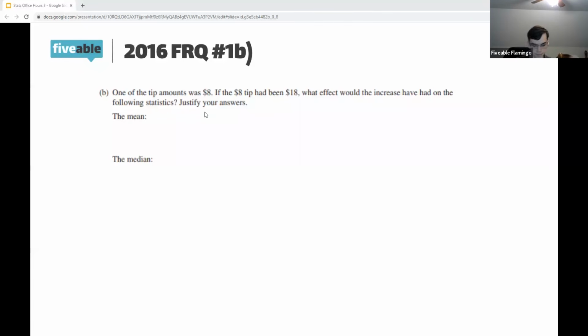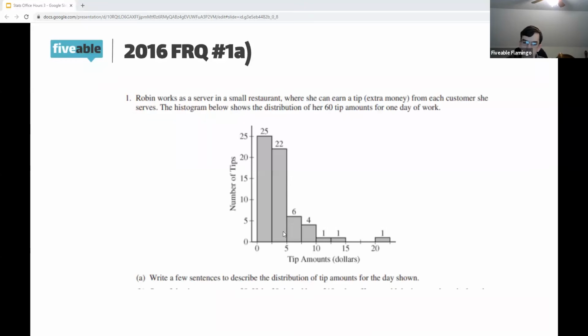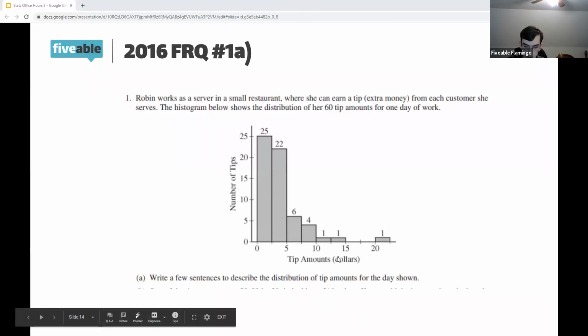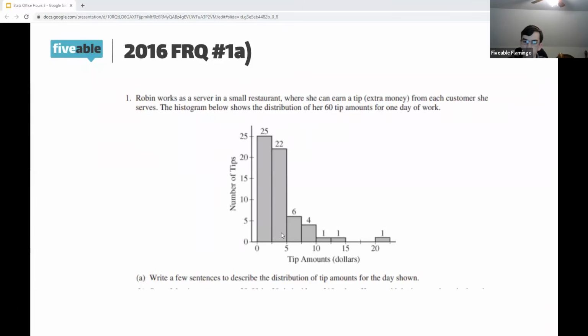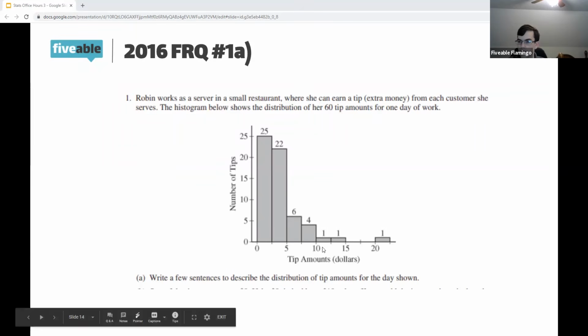All right, now the median. Think about what the median is: the central value. So if something from here had been moved to here, the median wouldn't actually change, because both 8 and 18 are greater than the median, so it wouldn't shift it in any way.